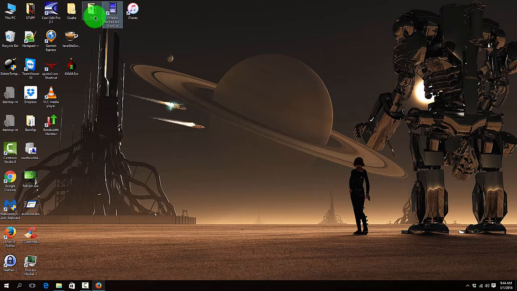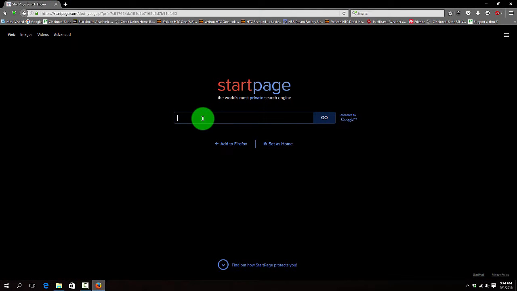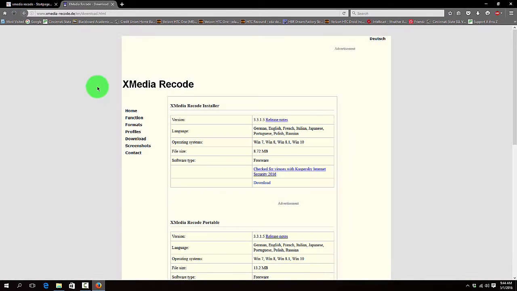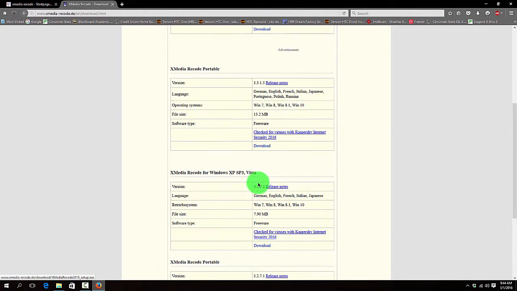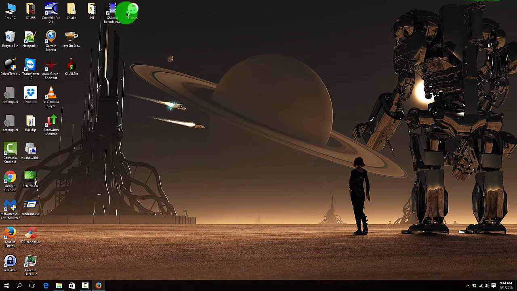So let's go ahead and get Xmedia Recode. Go to your favorite search engine, whatever that might be. Put in Xmedia Recode, 2 words, go. Your first link, click it. Go ahead and download it. This is for the latest operating systems, and this is for older operating systems. I'm going to skip the process because I already have it installed.